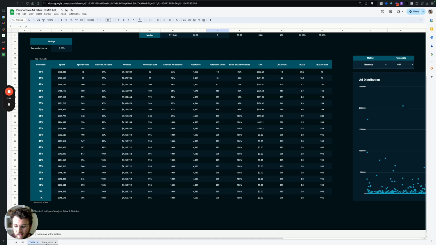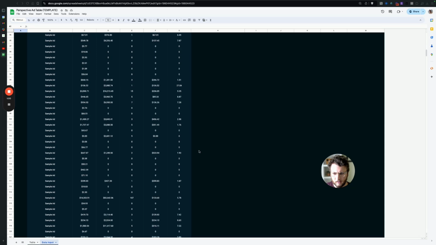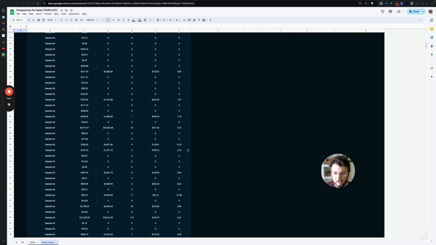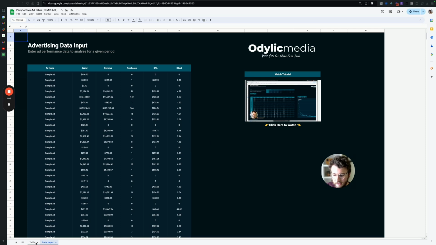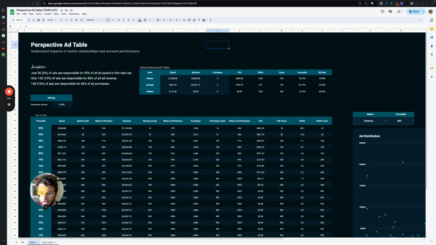In this data set, I have about 1,000 ads worth of real data, representing almost $1 million in spend and a couple million, I believe, in revenue. As you can see, each one of these rows is an ad, and this table is populating based off the ad percentile. Just 5% of ads are responsible for 55% of all ad spend.